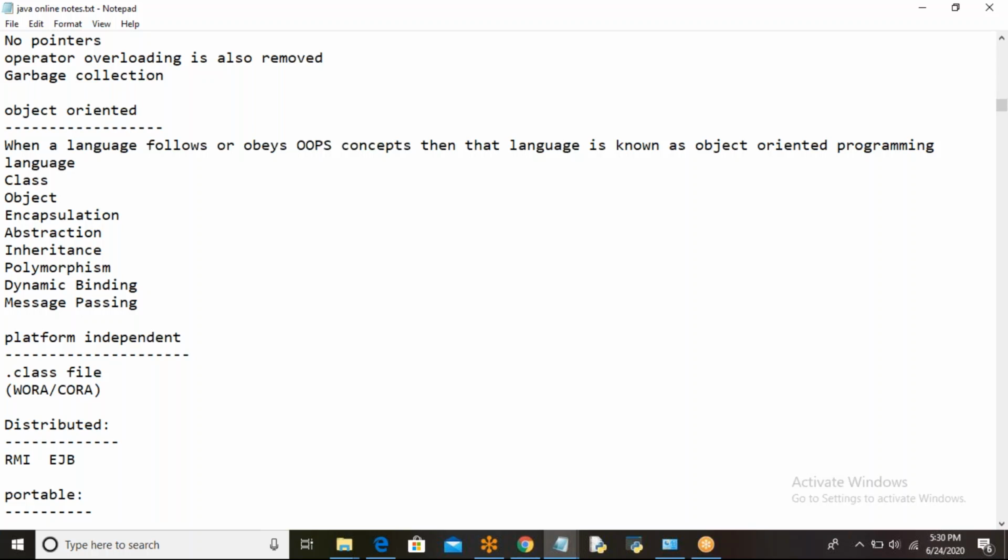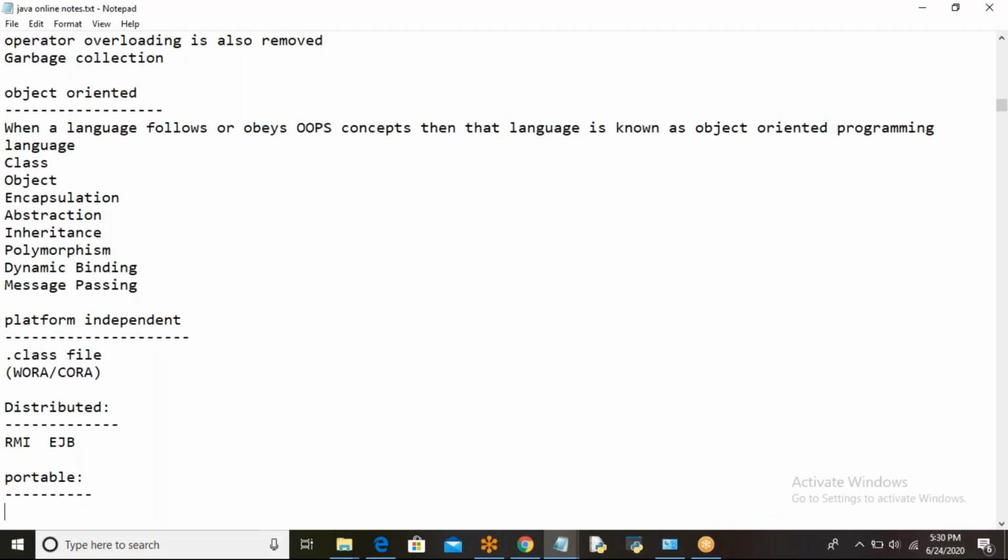How is it possible? How is Java portable? Because of bytecode only. Because you are carrying the bytecode from one platform to another platform. Is it needed any implementation changes here? No, we don't require any implementation changes.